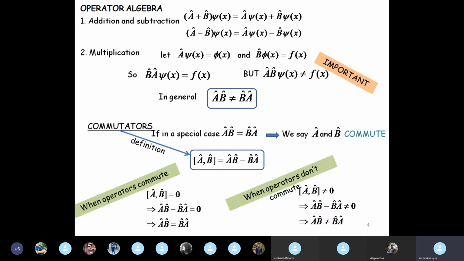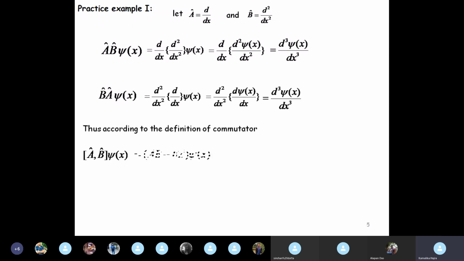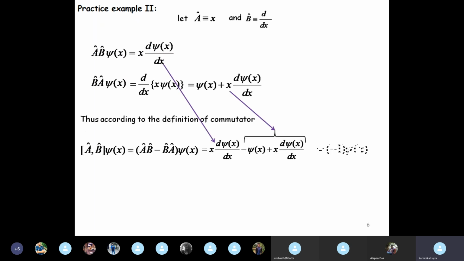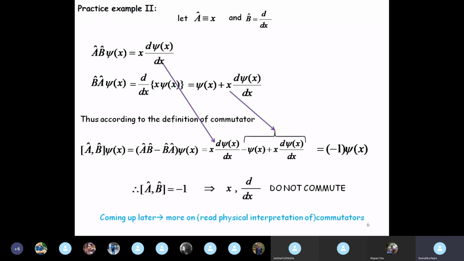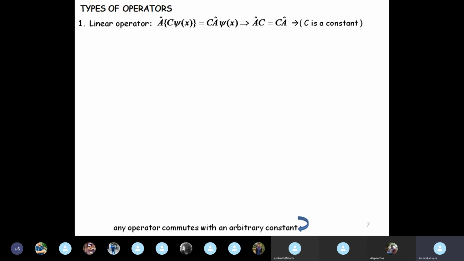All right, and then we did an example showing when two operators do commute and when two operators do not commute. I'll just skip through this because we discussed this in detail, and I told you that coming up later is more on commutators, which will be discussed today. All right. Okay, then we went through some different types of operators. How many types of operators are there? Several types. We saw there was a linear operator, and we also saw that most operators that we go through in quantum mechanics right now are all linear operators.